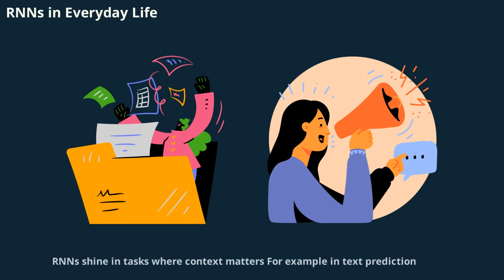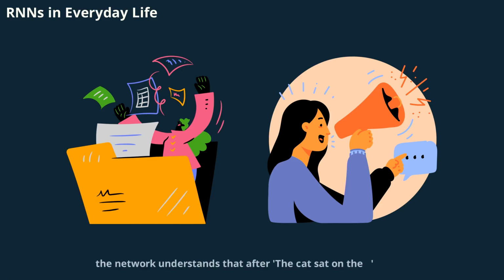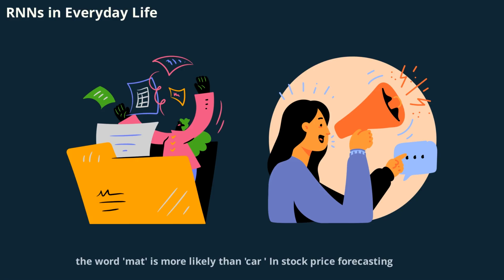RNNs shine in tasks where context matters. For example, in text prediction, the network understands that after "the cat sat on the," the word mat is more likely than car. In stock price forecasting, today's price depends on yesterday's trend. In speech, the meaning of a word often relies on the words that came before. These real-world examples highlight how RNNs use memory to make smarter predictions, making them invaluable for applications that require understanding sequences over time.